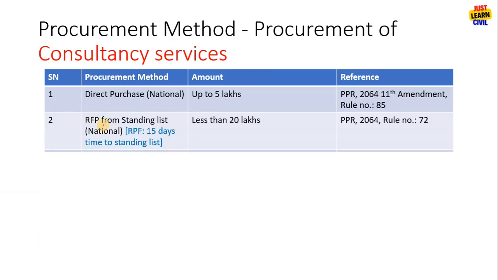Now request for proposal from the standing list. Again you can see here standing list. Standing list means prepared in the beginning of the fiscal year, or it can also be kept as an ongoing process. Somebody can get enlisted in the mid fiscal year as well, but only for that fiscal year. So we will send this request for proposal to at least 3 consultants in the standing list, and in this way the procurement carried out is the RFP from standing list method of procurement. This can be done for less than 20 lakhs rupees.